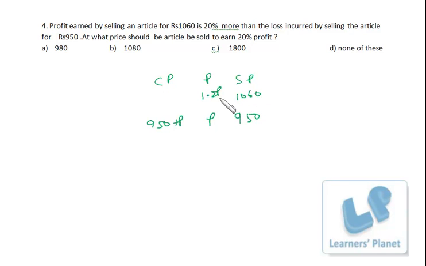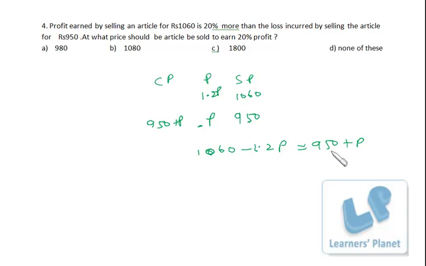So cost price must be selling price minus profit. Here it was loss actually, that's why I added. Cost price will be 950 plus P. You can see it is minus. Basically it is a loss, but in this case it's a profit, and that's actually 20% more than this. So it's 1.2 P. So cost price will be 1060 minus 1.2 P. Right? So this is the cost price and this is the cost price, and both of them are same obviously because article is same. So 2.2 P is equal to 110.